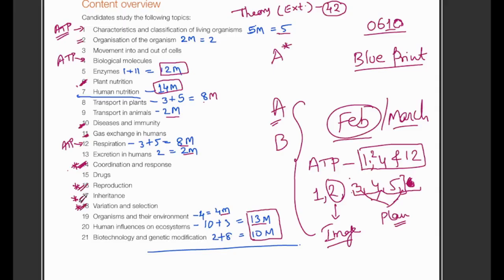Focus on these topics for your theory. For the ATP, as I told you, 3, 4, 5 is the best one. You can go through that and plan an investigation, dependent and independent variables, and enzymes, because biological molecules were given in the ATP this time. So they must focus on the enzyme topic, or movement in and out, which is one of the classic Cambridge styles.